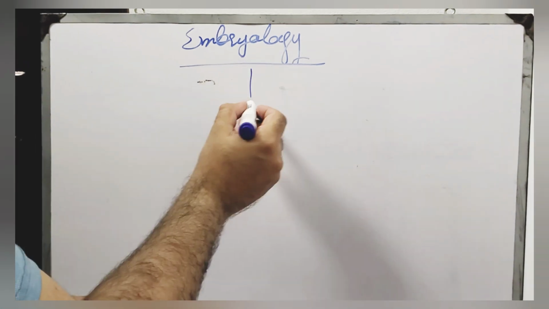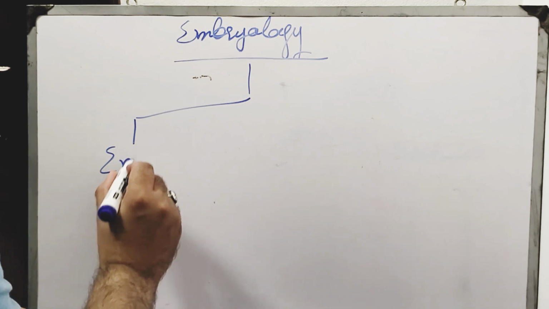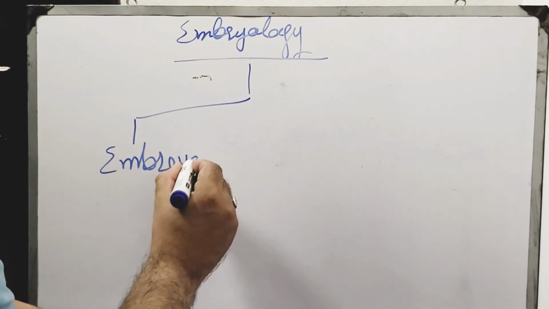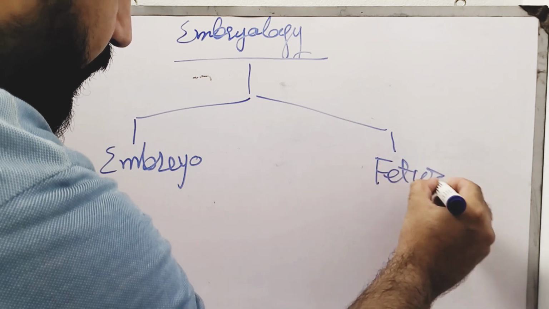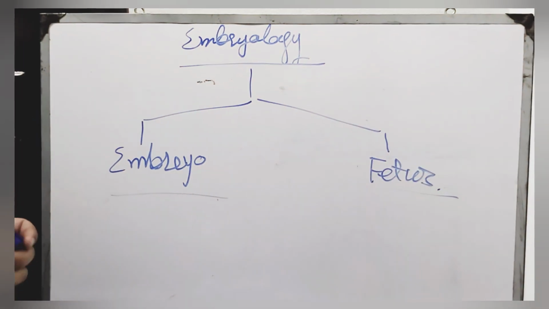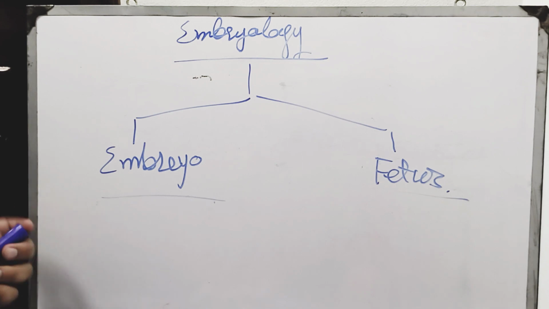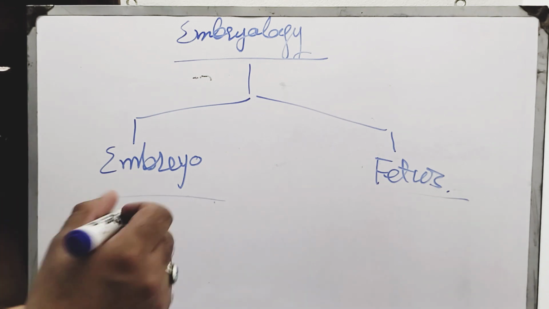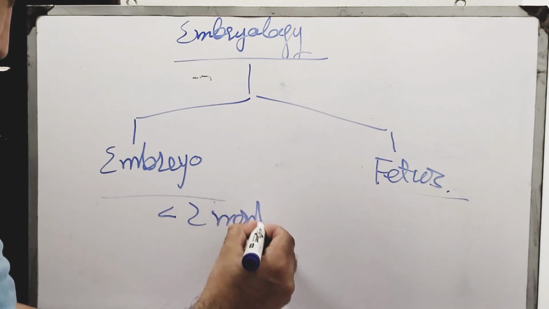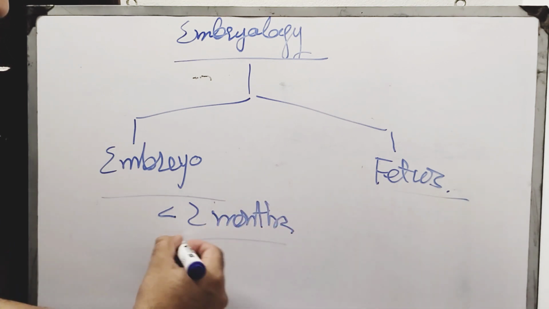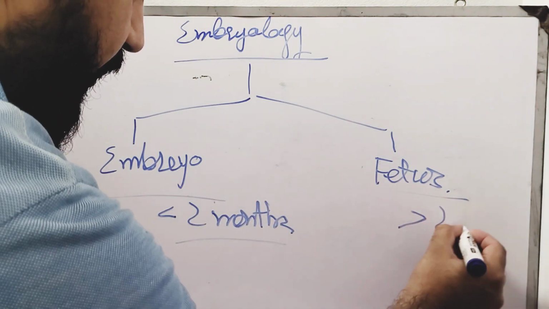So, embryo and fetus. So, what is embryo and what is fetus? Both are the products of conception, but embryo is less than 2 months, and fetus is more than 2 months.